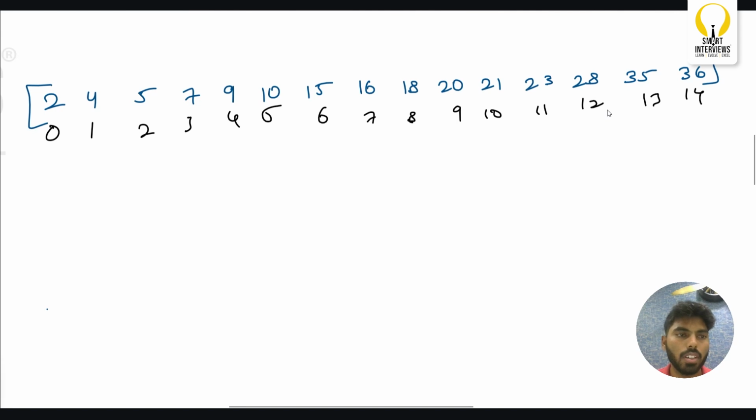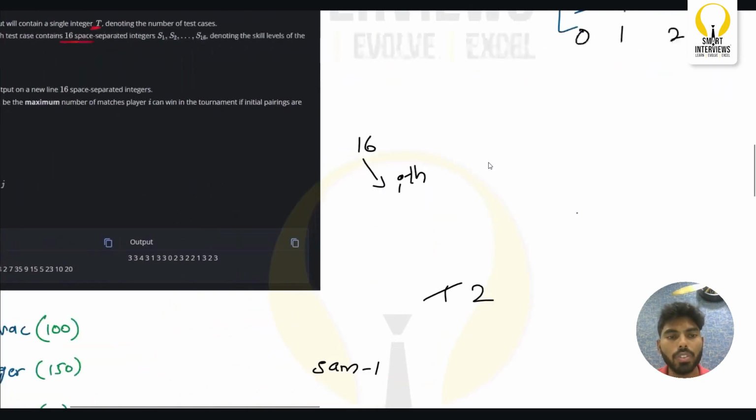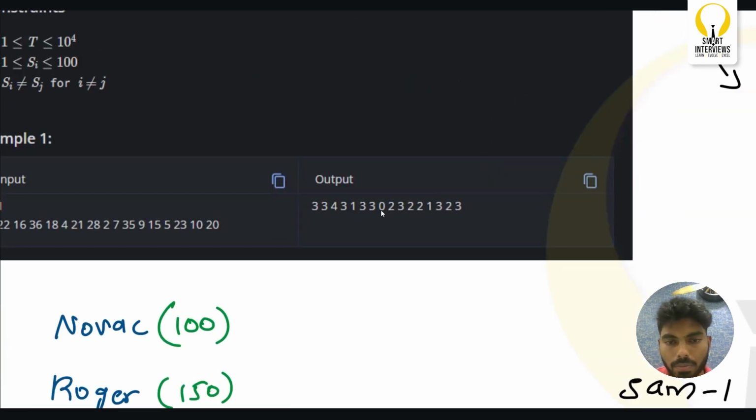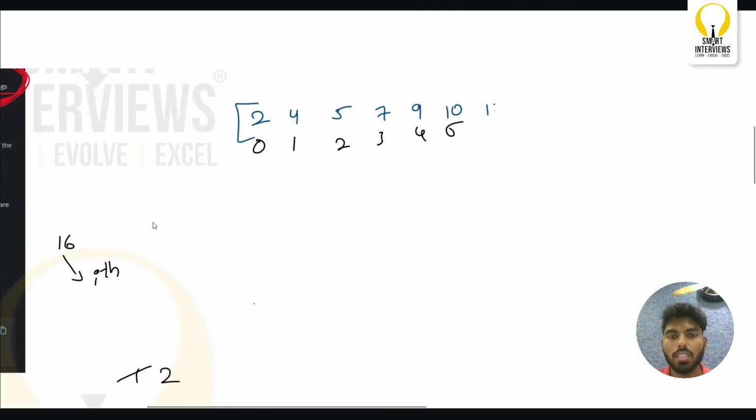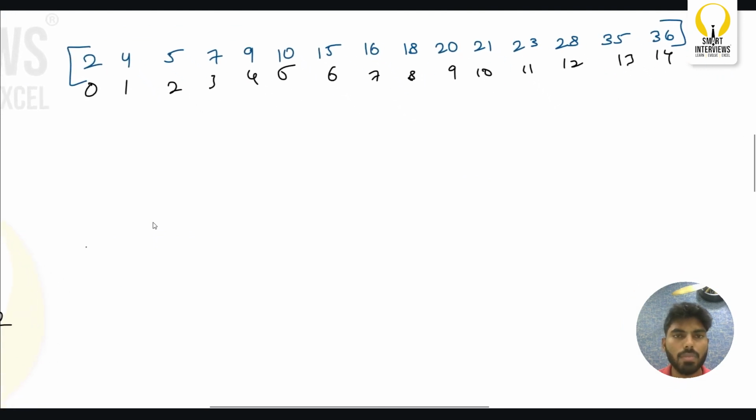So what is the answer, not only for this sample test case? If you take any sample test case, the person with the least score is always going to lose. So in the output, there will always be a 0. This 0 is nothing but this person who has the lowest skill level. So this is the first observation: the person with the lowest skill level is not going to win even one game, hence his score will be 0. The first observation is done.